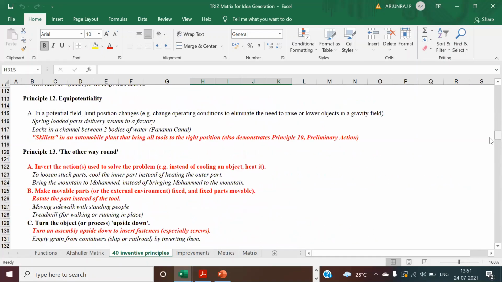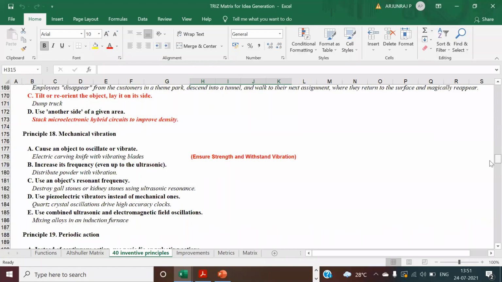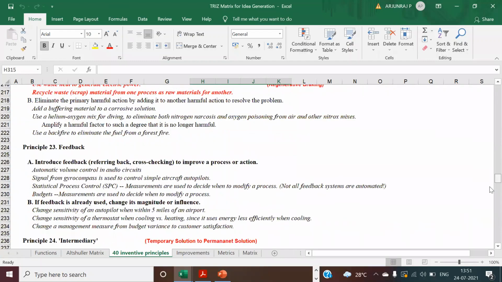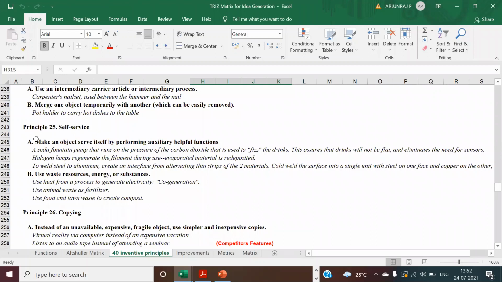Okay. So these are some of the examples. You can use some waste resource, energy, or substances. Say for example, you can use heat from a process to generate electricity. You can also look for some cogeneration. You can use animal waste as a fertilizer. These are some of the examples. And you can use food and lawn waste to create compost. So you can use waste resource, energy, or substances for this activity and self-service. So it's just an example actually.